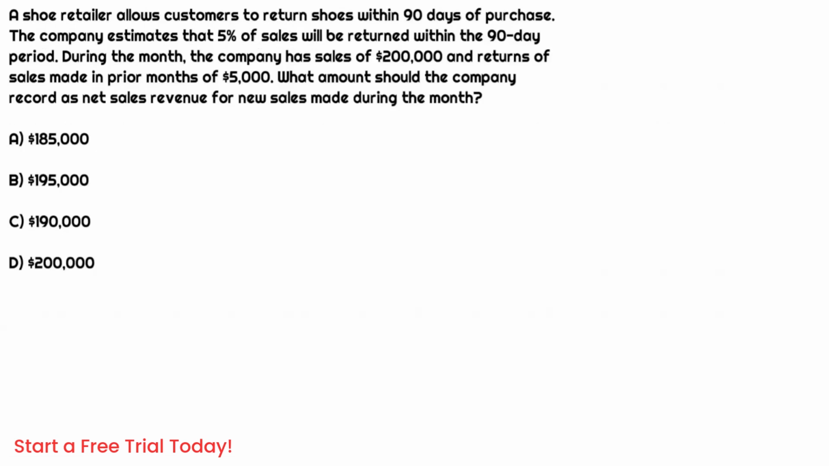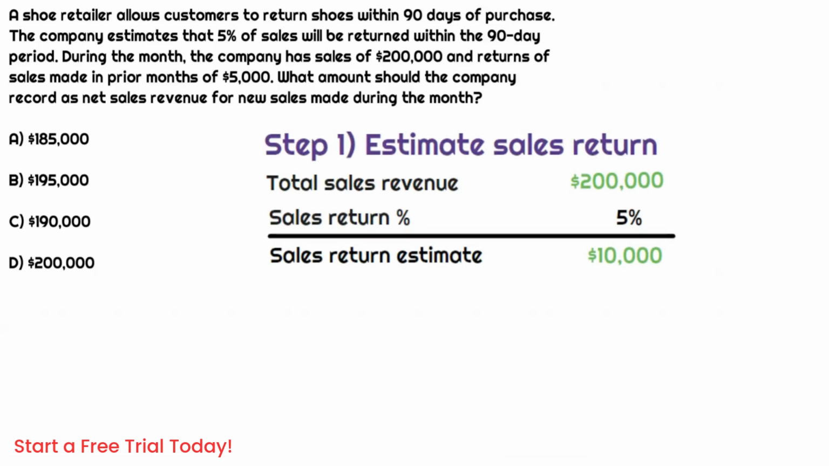Okay, so what we see here is that a retailer allows customers to have this right of return, so they can return the goods that were purchased within a 90-day period. The company estimates that 5% of the sales will be returned within the 90-day period. During the month, the company had sales of $200,000.